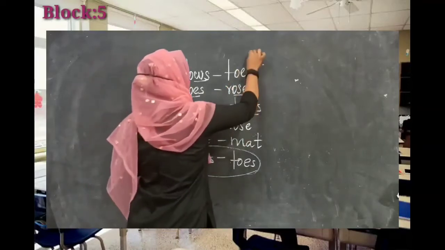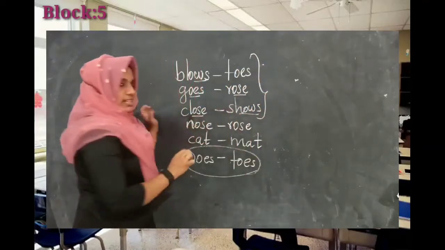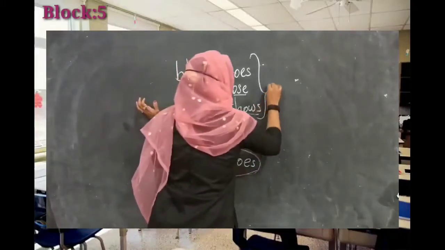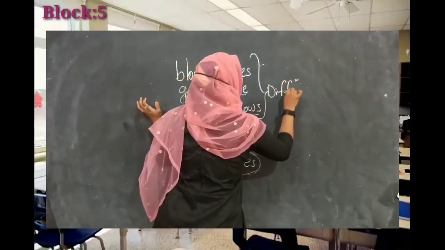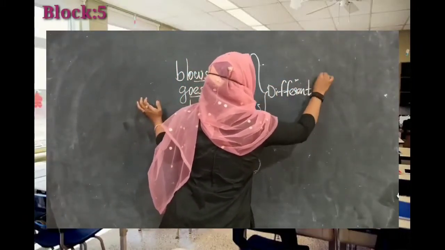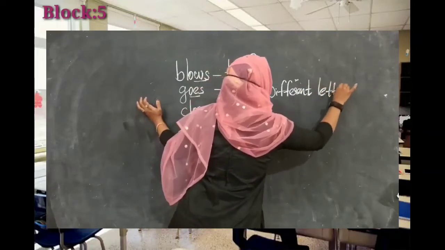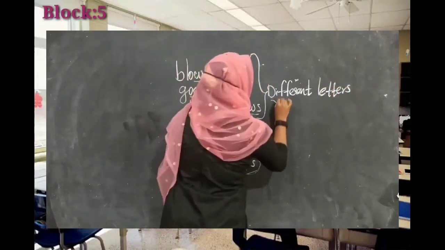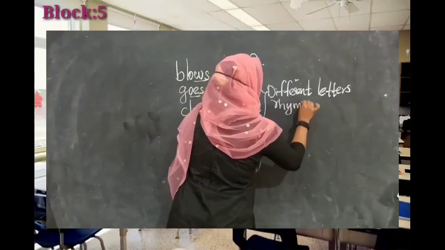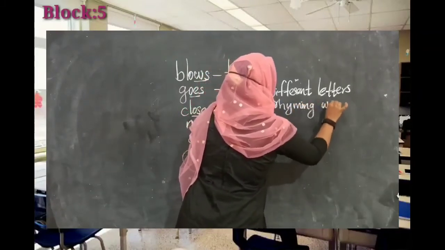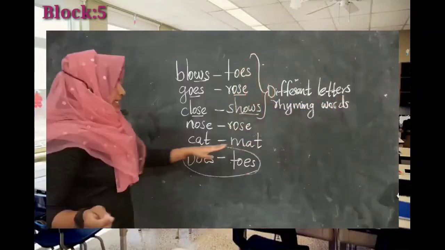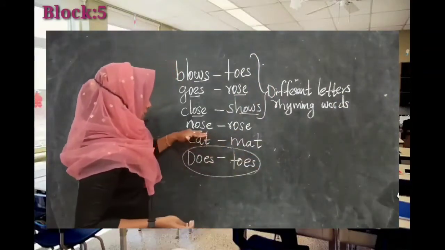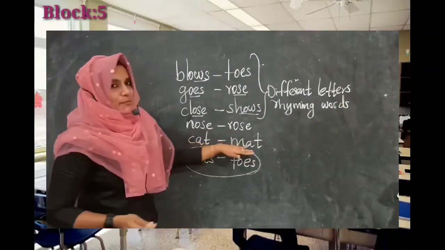These three words have different letters rhyming words. Then what about these two words here? Nose, rose, cat, mat.